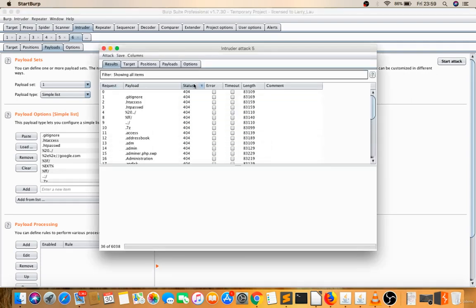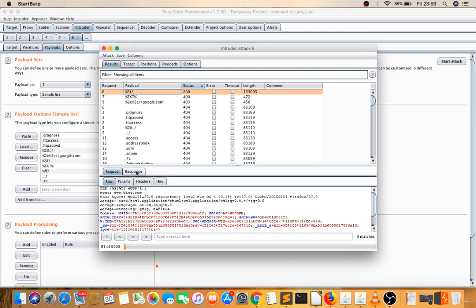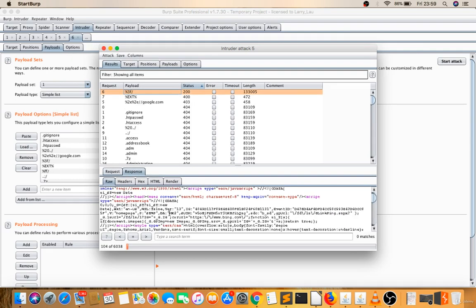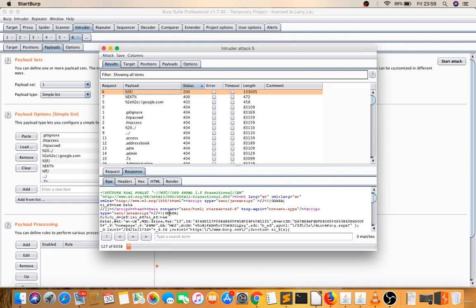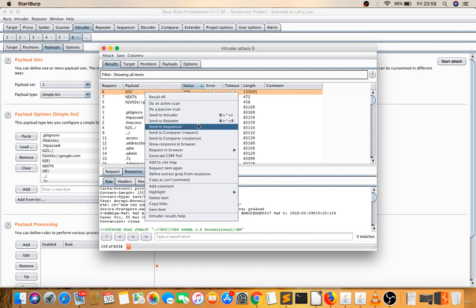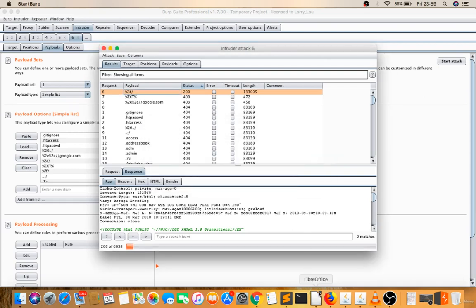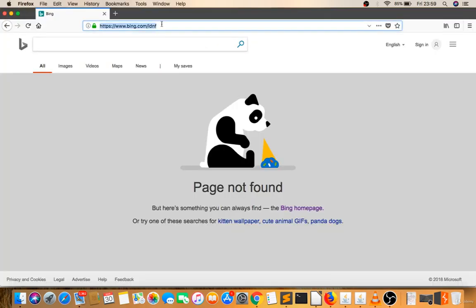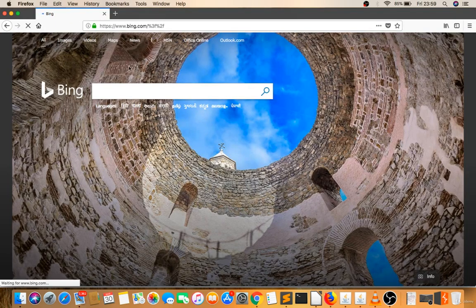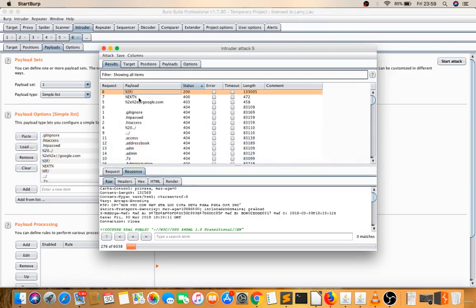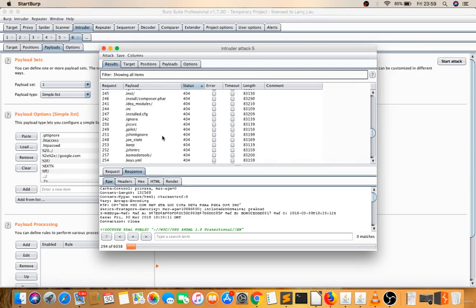Okay, now I got one file. Which file? There is a %3 and that's nothing. Just a 200, it's just loading Bing. It's not giving you anything. You can check by right clicking and choosing show response in browser. If you're getting anything, that's great. If not, then there is no file. See, there's nothing. Likewise, you have to try.